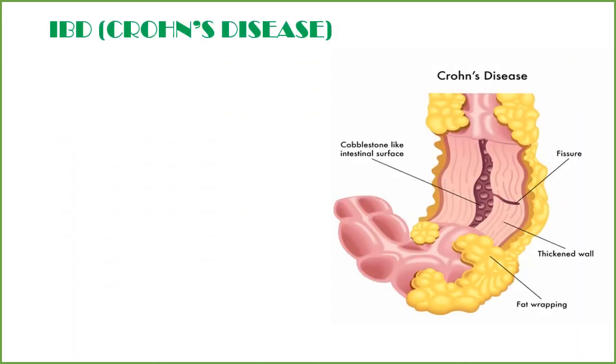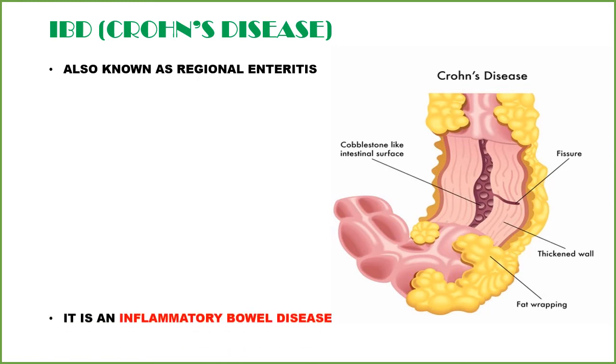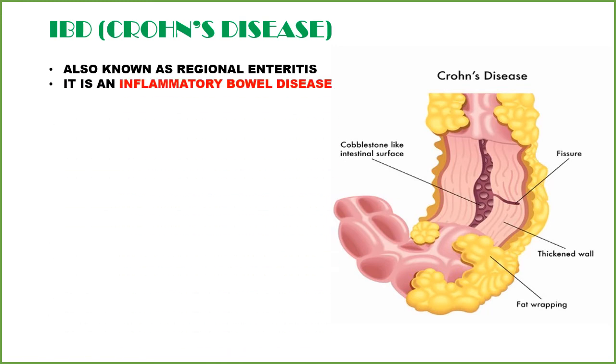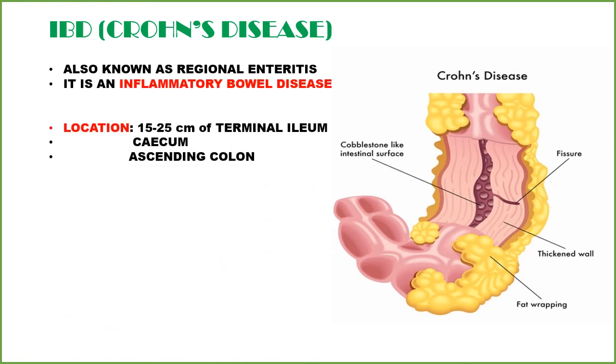The IBD, that is inflammatory bowel disease, like Crohn's disease, also known as regional enteritis. It is an inflammatory bowel disease. Location is 15 to 25 cm of the terminal ileum, cecum, or it may also be present in the ascending colon. Symptoms include diarrhea, abdominal cramps, blood in your stool, or fever.